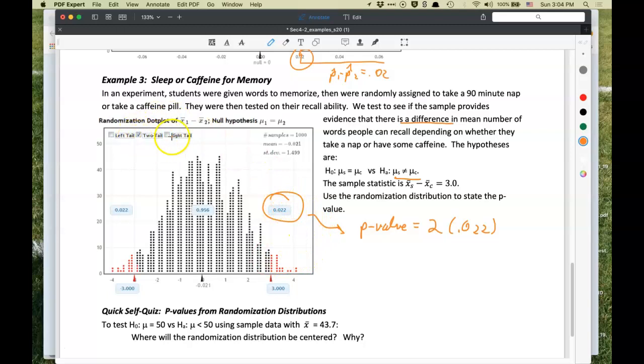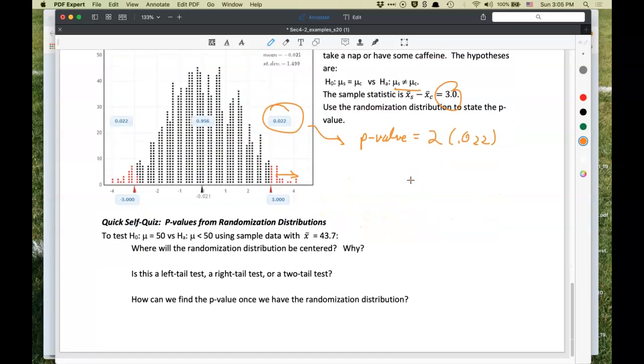And now I'm ignoring the two tail. I would have preferred checking the right tail and looking at that in that direction, because this is where the observed value was. It was positive. So we're looking at the probability at or beyond, and then we're just doubling that value. Turns out to be the same as if you just add these two the way StatKey set it up. But I think intuitively I prefer for you to think about taking one tail and then doubling it when you have a two-tail test. Okay.